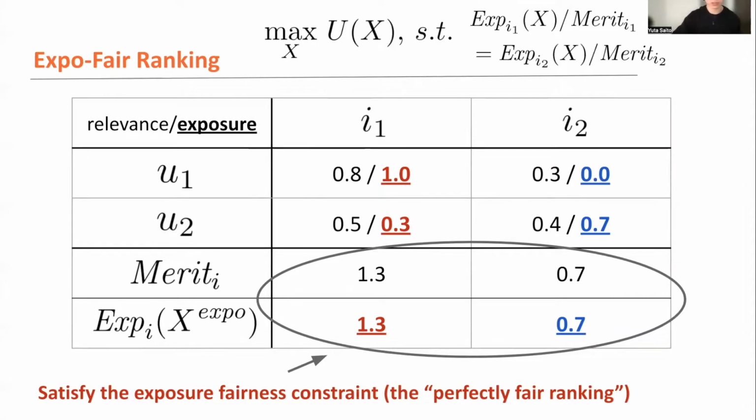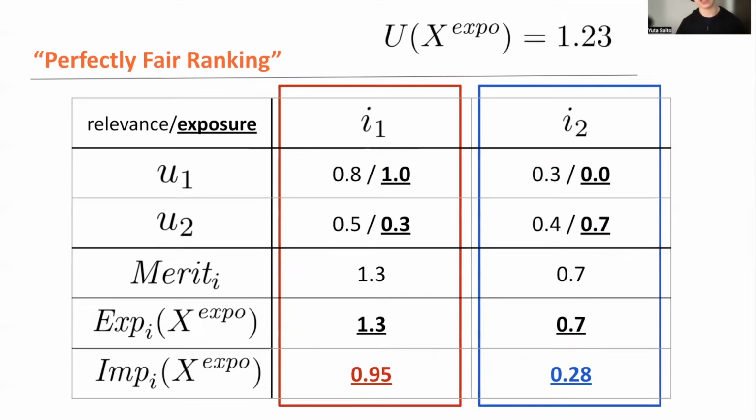We can also calculate the impact for each item given by this perfectly fair ranking. Let's take the weighted sum between relevance and exposure again. So 0.8 times 1.3, 0.5 times 0.3, sum up to 0.95. Similarly, we get 0.28, which is the impact, or maybe the number of clicks or the revenue, given to the second item under the exposure fairness. We take the sum of impact, 0.95 plus 0.28, to finally get 1.23, which is the user satisfaction of the exposure fairness framework in this example.